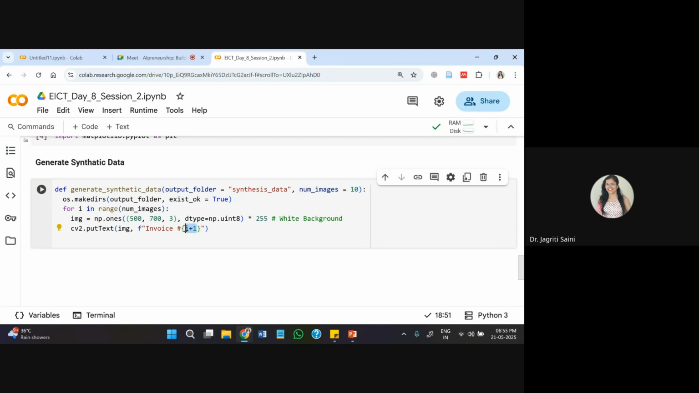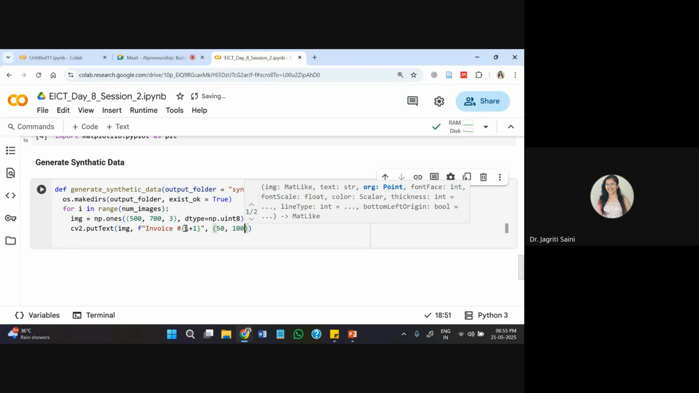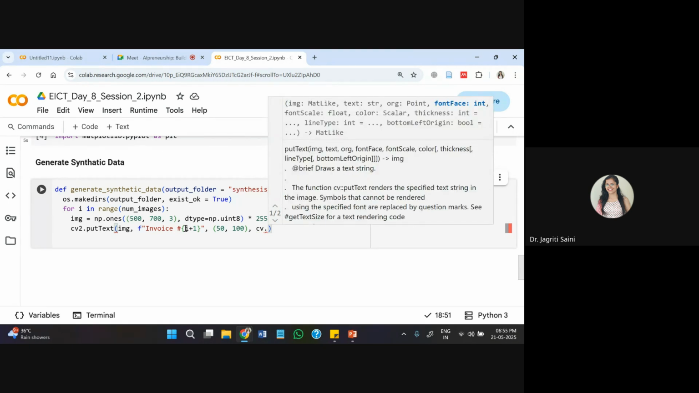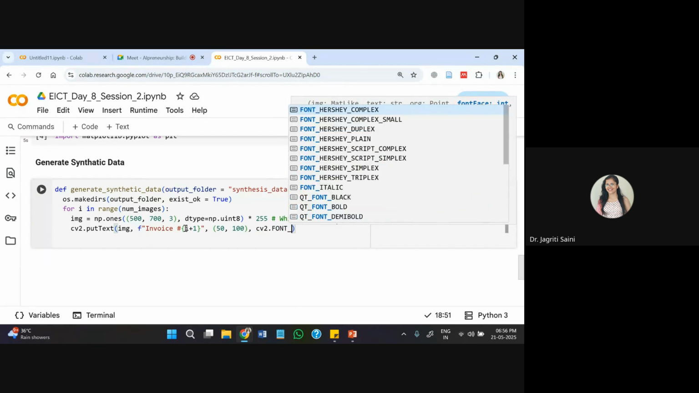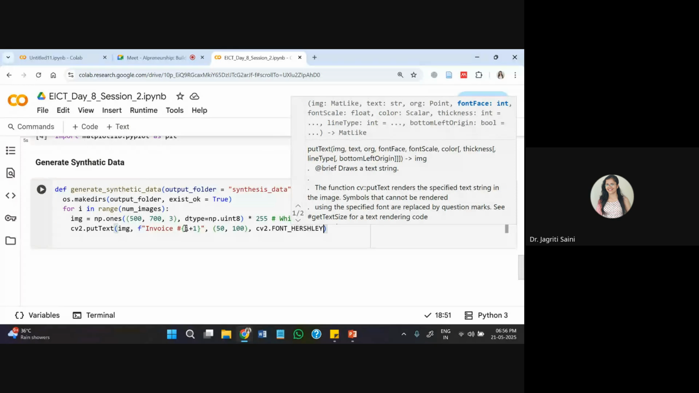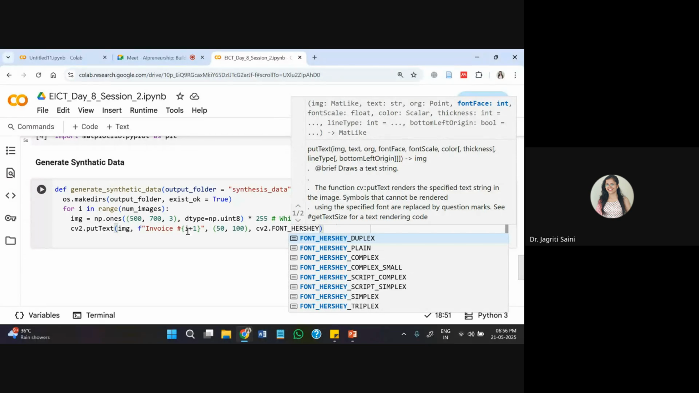So your invoices will automatically have invoice number 1 to invoice number 10. So that is unique invoice IDs I'm creating. Then I have added its position wherever I need invoice ID on my white background image. Then CV2, here I'm passing font information. This is one of the simply used techniques for font. I'm using simplex font over here, so I'll try this one.